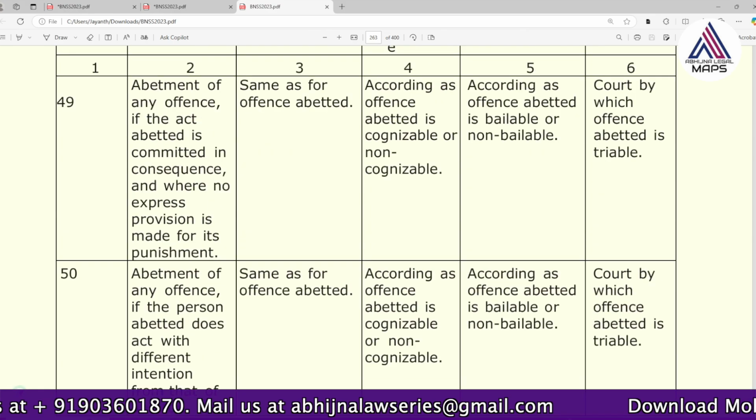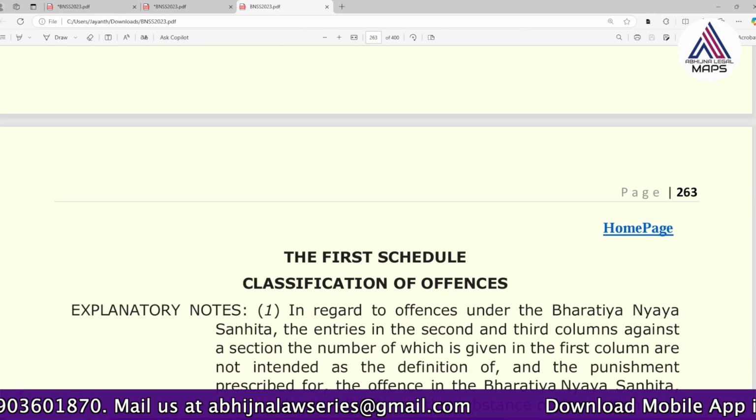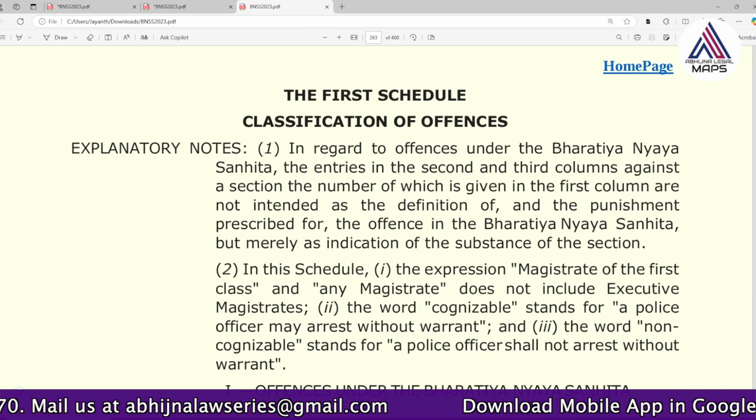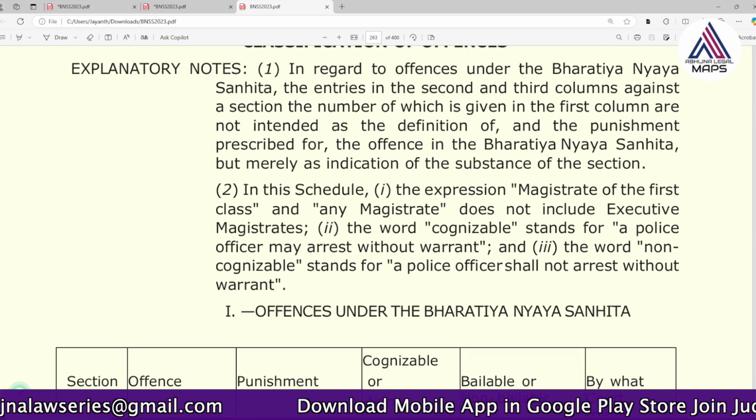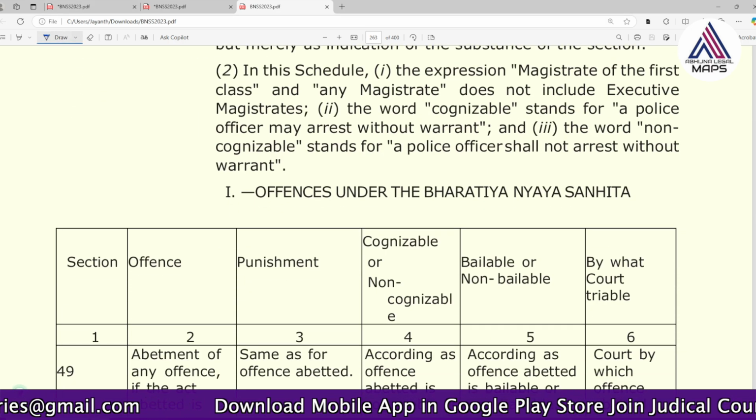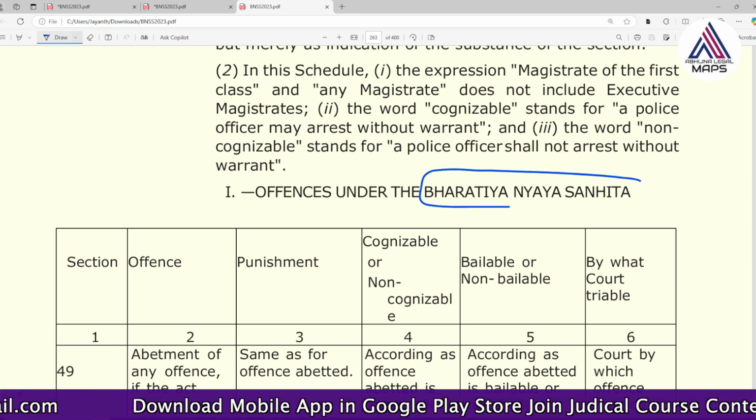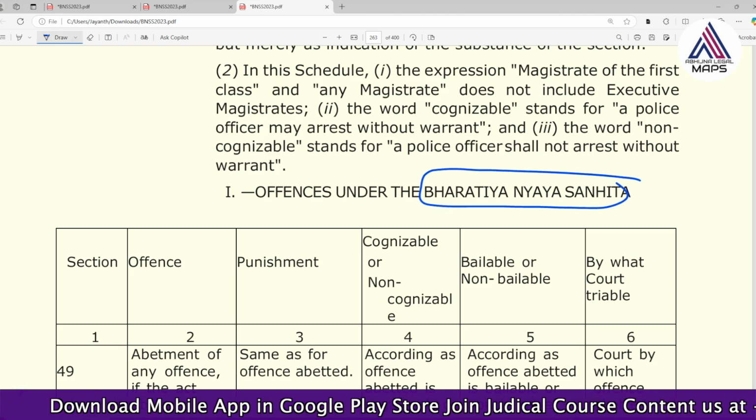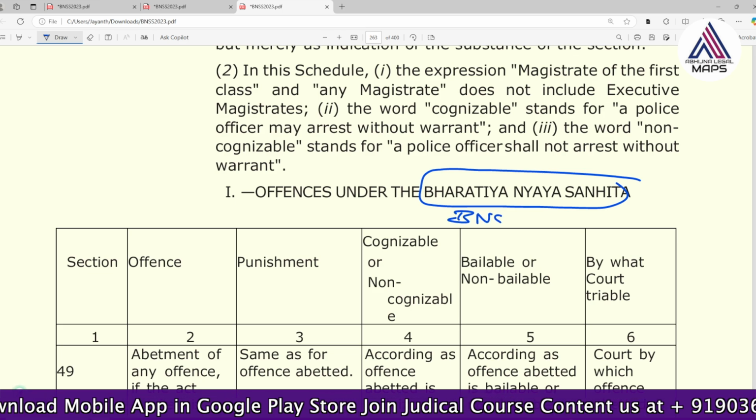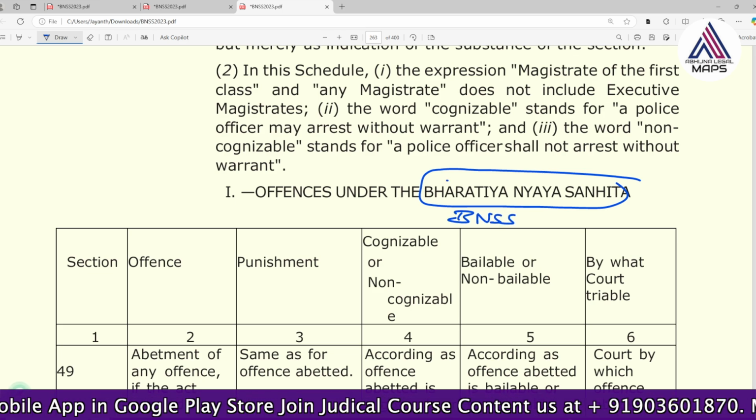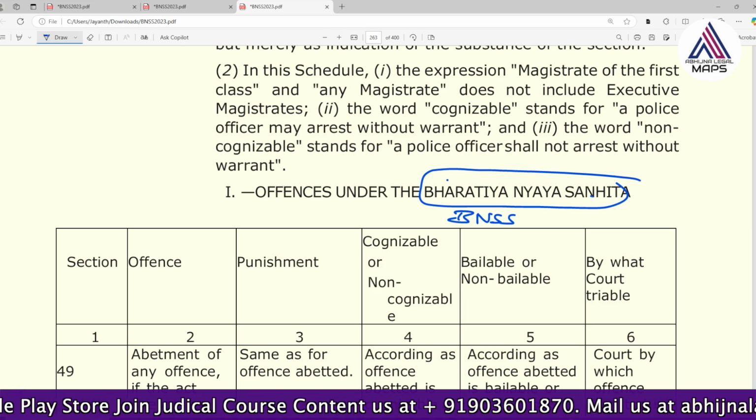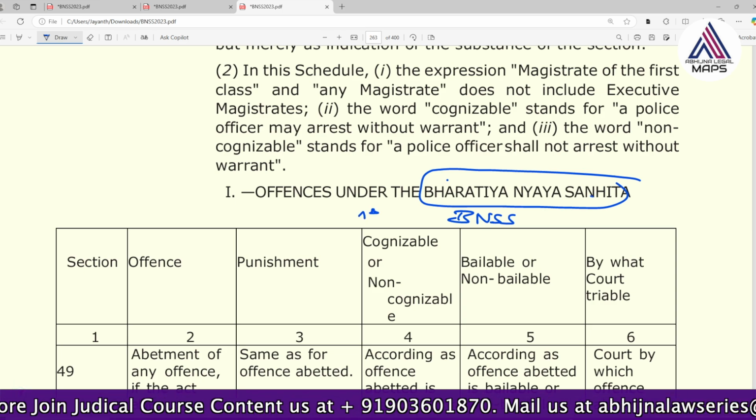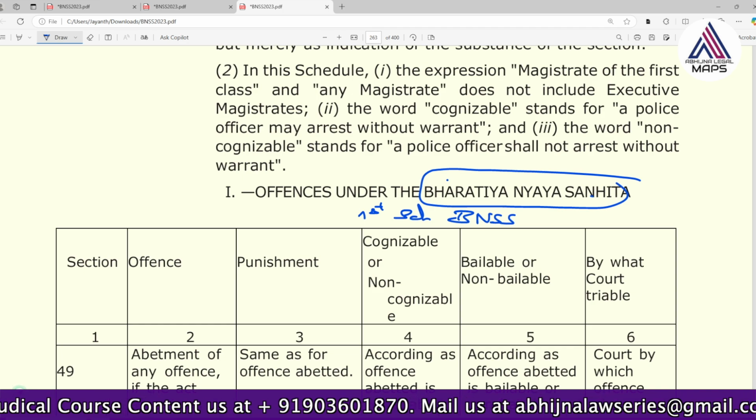This is a column, this is a table. It has given the classification of offences. It has given the offences of Bharatiya Nyaya Sanhita, the BNS offences, which are being provided in the first schedule of BNSS. So be very careful, the first schedule is not given in BNS. The offences of BNS are being provided in the first schedule of BNSS.